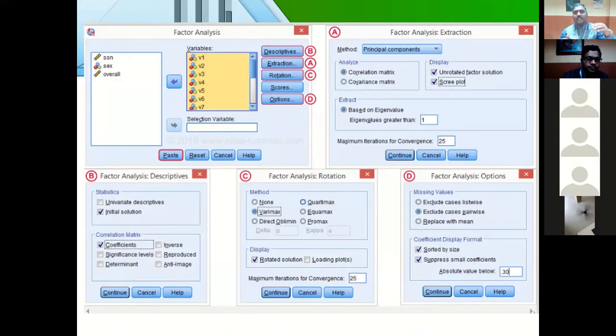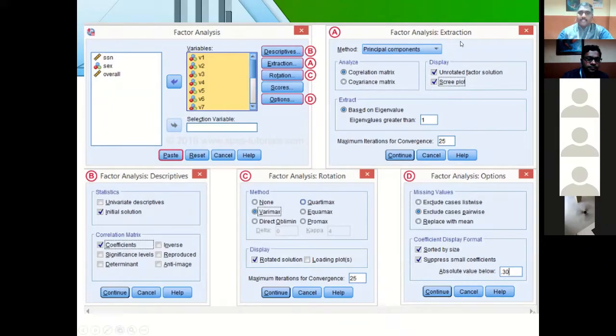To ensure how many strong factors you will get for the variables or items used in your research, that confirmation you can show in a diagrammatic way. For that purpose only, we need a scree plot. When you get the output, you will understand what that is. So enable the scree plot in the second option called Extraction.